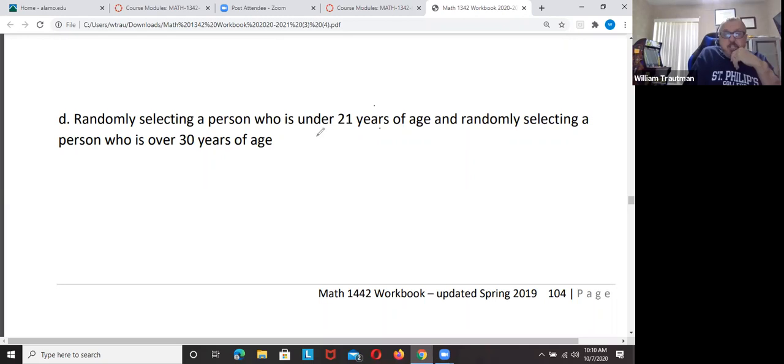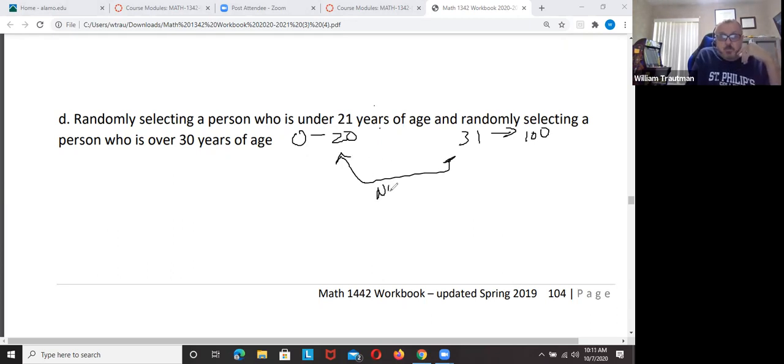Randomly select a person under 21. So if you're under 21, you're between 0 and 20 years old, right? Randomly select a person over 30. Over 30 is 31 and above. Are there any numbers that happen at the same time? No. No numbers are in common with both of these groups. So it's not mutually exclusive.